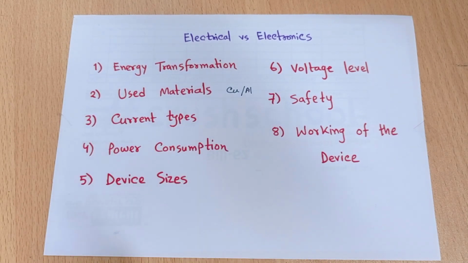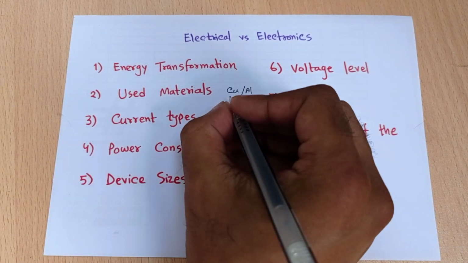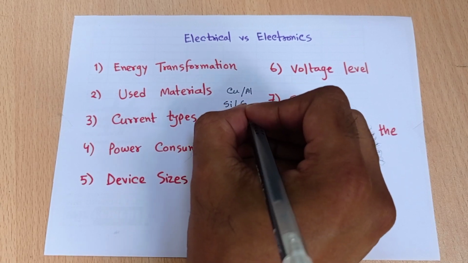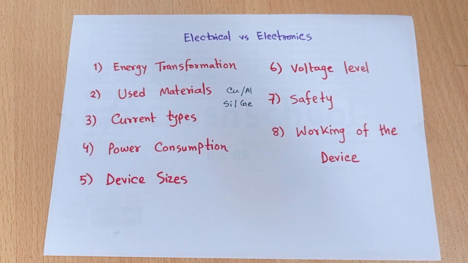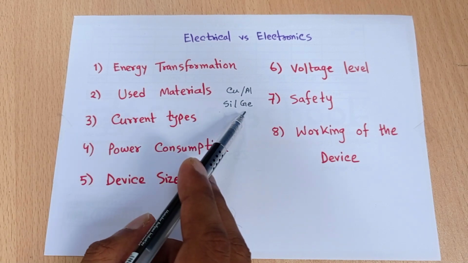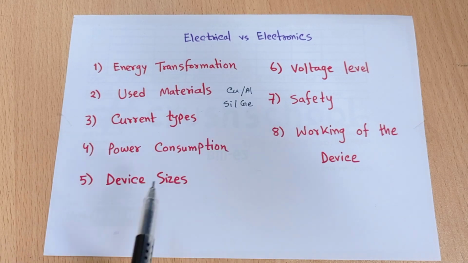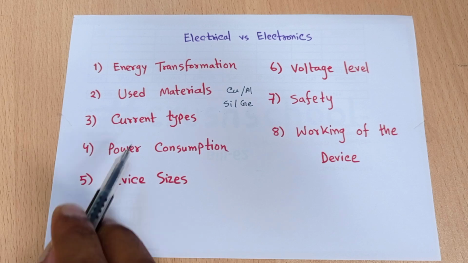But in semiconductor devices or materials, we are using silicon, germanium or gallium. Those are the very popular semiconductors in electronics branches. In these, silicon or germanium cannot pass the current or electrons in a full, 100% way. So in electronics we are using semiconductors, and we are using conductors in electrical branches. So used materials are different in the electrical and electronics sectors. And the third point is our current types.